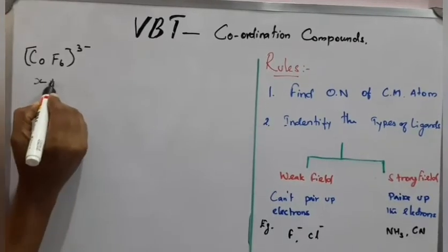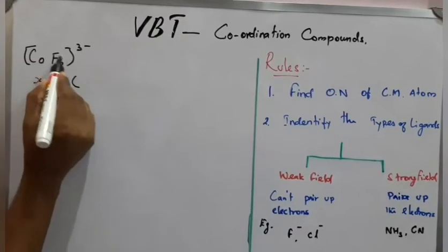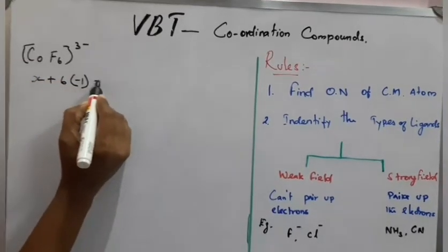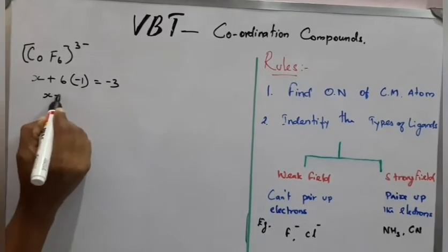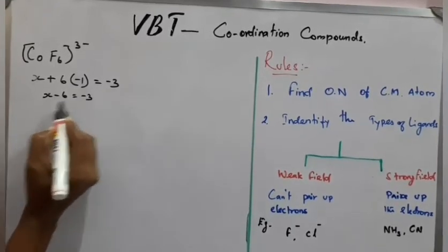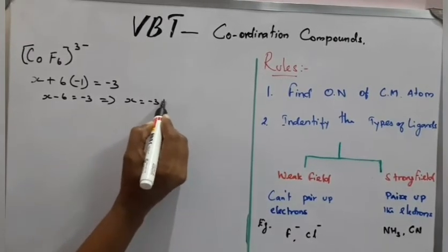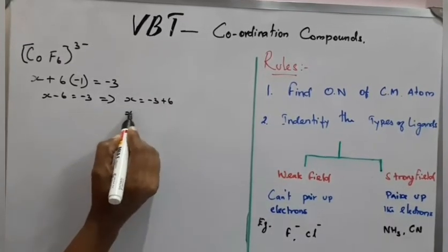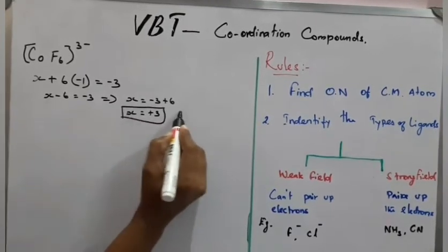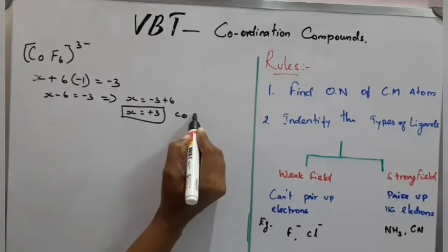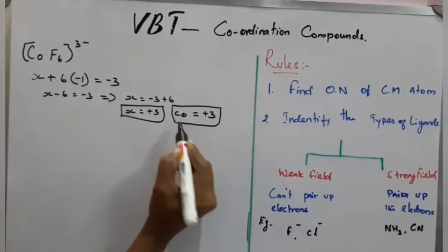X plus 6 times the valence of each fluoride ion, -1, equals -3. So X - 6 equals -3, X equals -3 plus 6, so X equals plus 3. So the oxidation state of cobalt is plus 3.